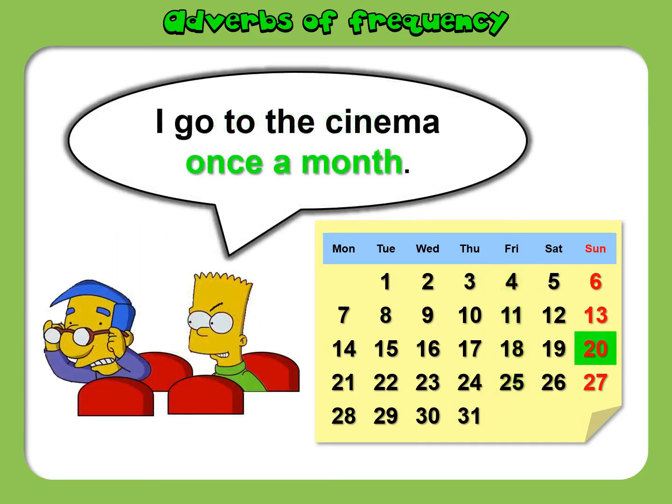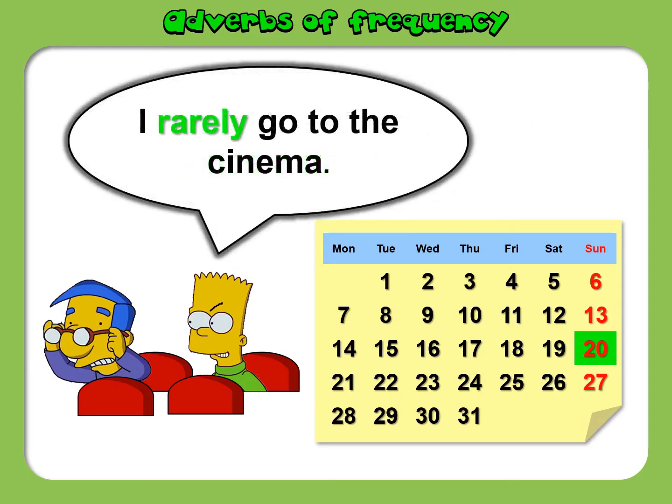Okay, I go to the cinema once a month, and a month is like January, February. So 1 time a month I go to the cinema. So in this sentence we say I rarely or I seldom go to the cinema. It's not much of the time.